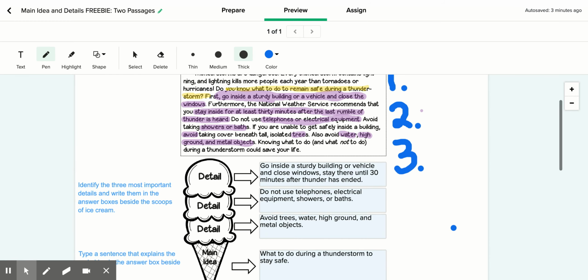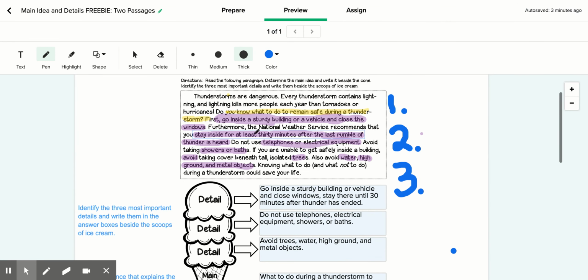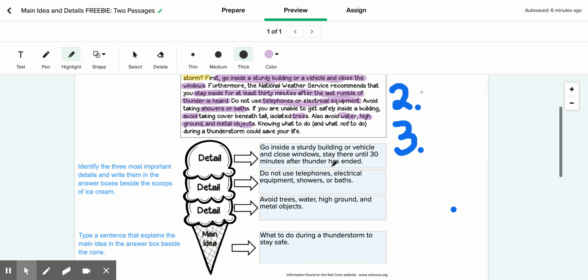After you finish watching this video, click on the assignment in Google Classroom that is attached, and you're going to see a passage that looks just like this. It looks exactly the same, and it has the same ice cream scoop details over here and the main idea. So I want you to read the paragraph that they give you. Use your highlighting tool up at the top where it says highlight, and try and highlight what you see as the main idea and the details. After you highlight it, try and make sense of it like I did, how I grouped some things together so that we didn't list every single thing that it said, and type that into the boxes where it says details.